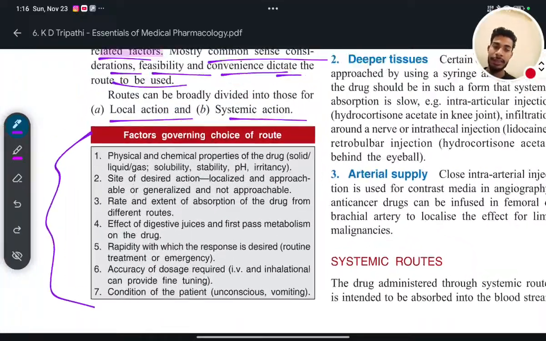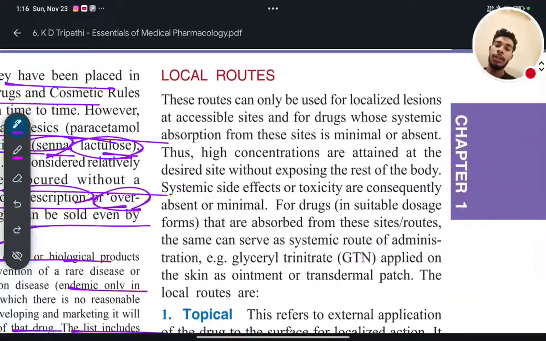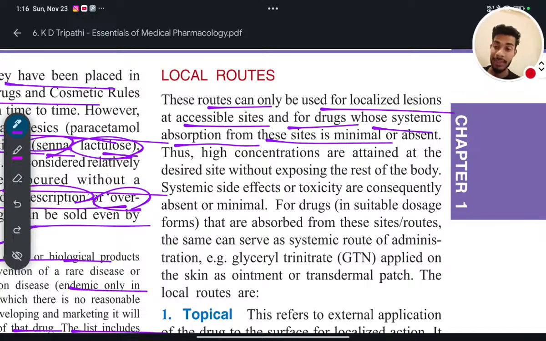We'll see that later. First see the topic: local route. This route can only be used for localized lesions at accessible sites and for drugs whose systemic absorption from this site is minimal or absent.